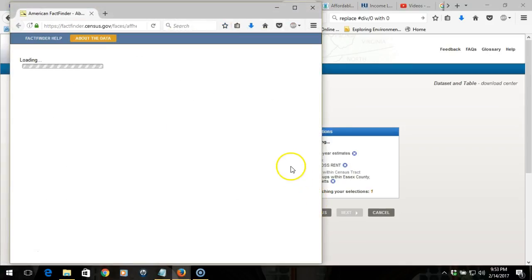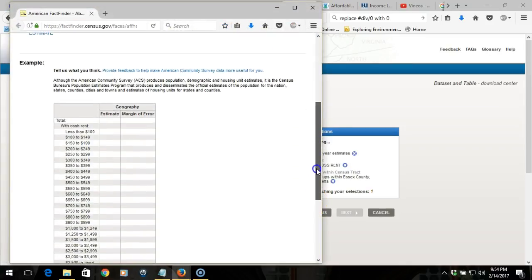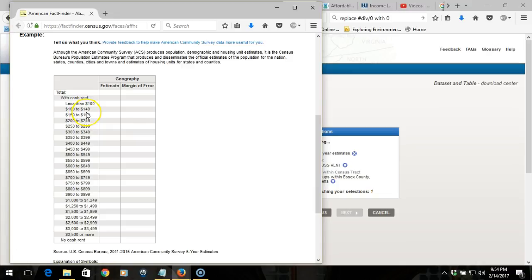Looking at the way this table is structured, we see that it gives us ranges of costs for rent. So we're going to get the number of units whose gross rent falls within that range. We're going to be looking specifically for the number of units whose rent falls below $1,962, which means it's going to fall from about this category here and lower.